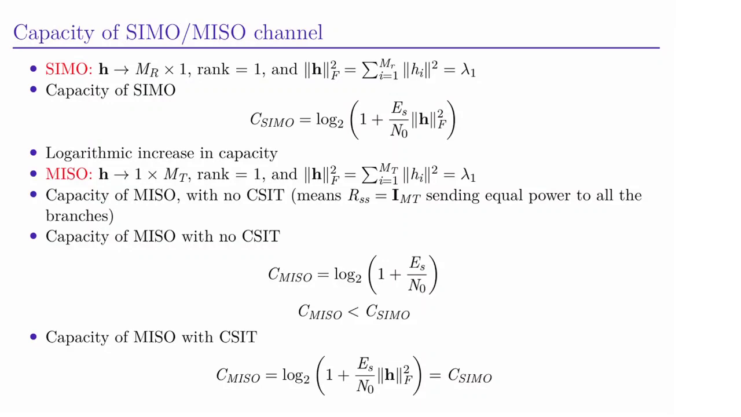Previously, we have seen the capacity of deterministic MIMO channel. So now we will look at what is the capacity of random MIMO channel. Before that, let us first look at the capacity of SIMO and MISO channel.